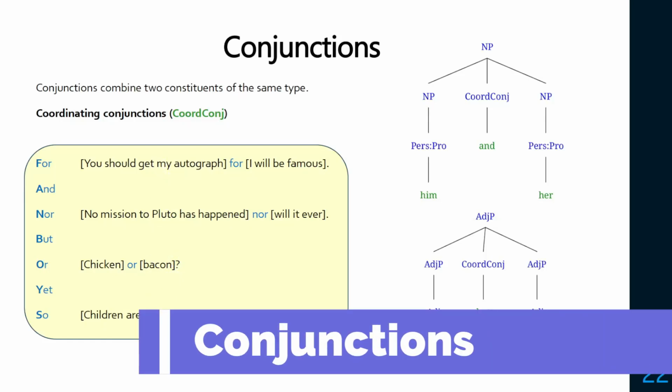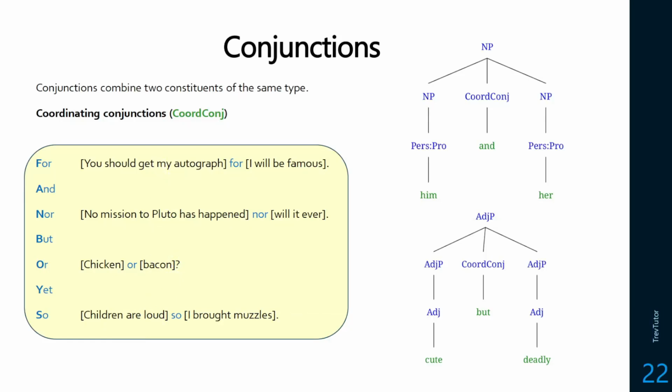Let's talk about conjunctions. We're going to talk about two different types, coordinating and correlative. Coordinating conjunctions and correlative conjunctions take two phrases of the same category. We can say it's an XP, which means it's some phrase, but they're the same, and it combines them together into a larger phrase of the same type. So if I want to say happy and sad, that's an adjective phrase that has two smaller adjective phrases in it.